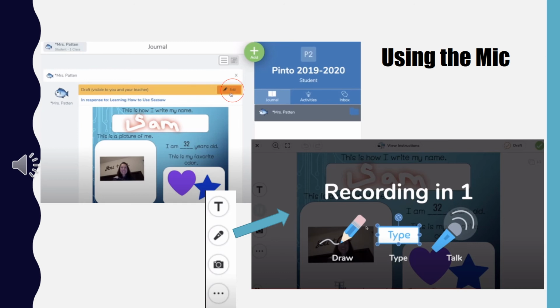The last feature I'd like to show you in the drawing feature of SeeSaw is the ability to add audio on top of any photo or drawing. To add your own audio, on the left-hand side, you'll click the microphone. You can introduce yourself by saying, "My name is Sam. This is a picture of me, and I'm 32 years old. My favorite color is purple."